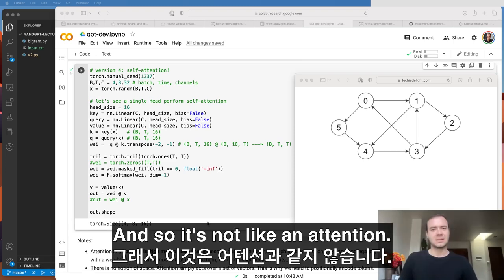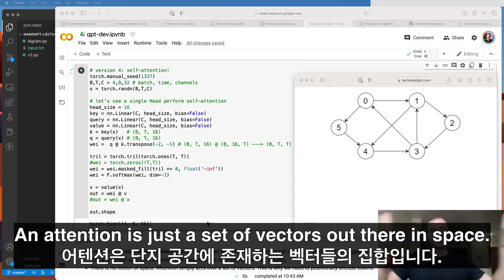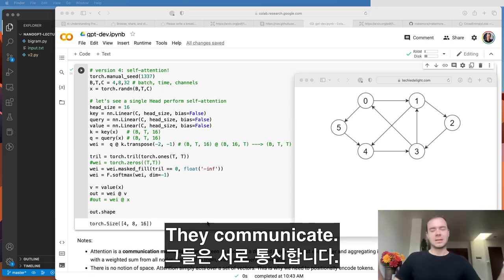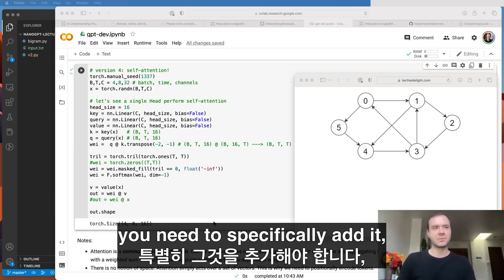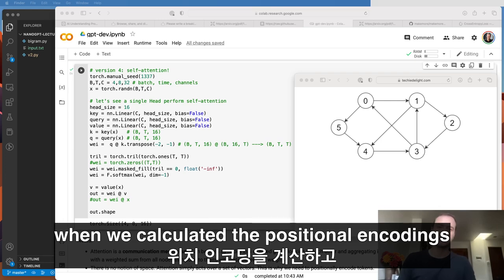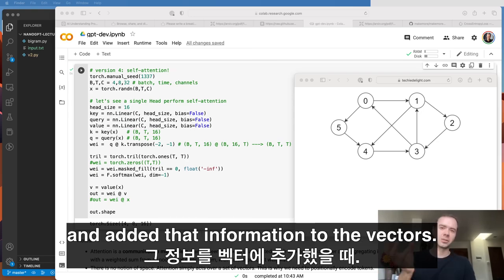And so it's not like in attention. Attention is just a set of vectors out there in space. They communicate, and if you want them to have a notion of space, you need to specifically add it, which is what we've done when we calculated the positional encodings and added that information to the vectors.